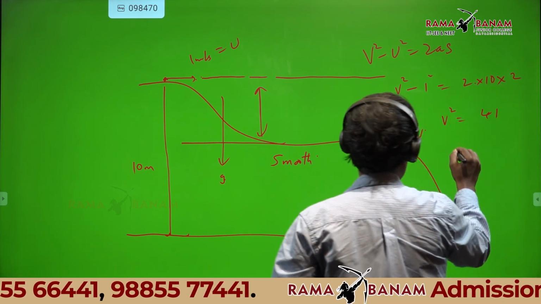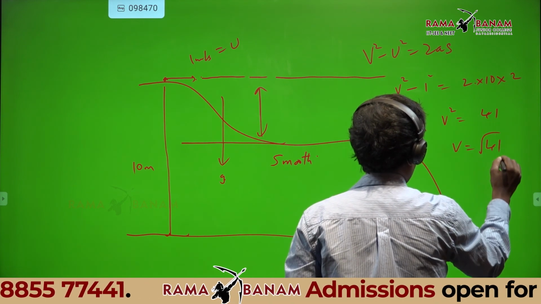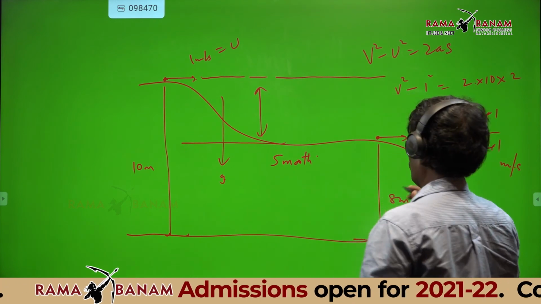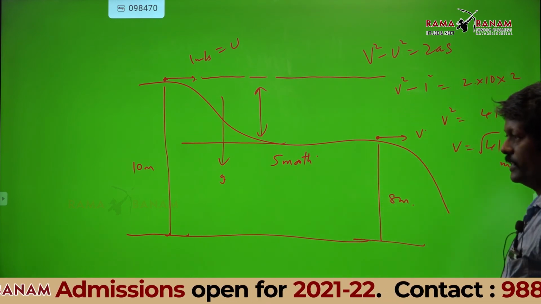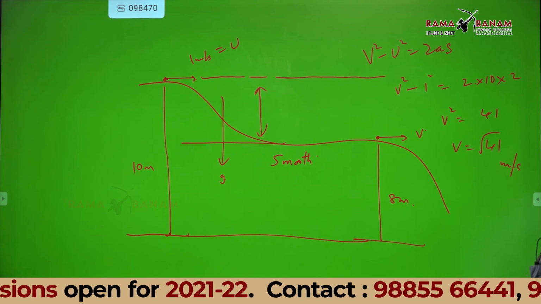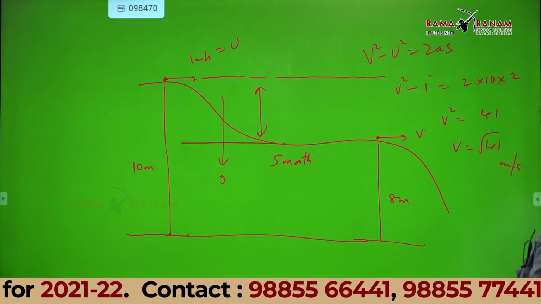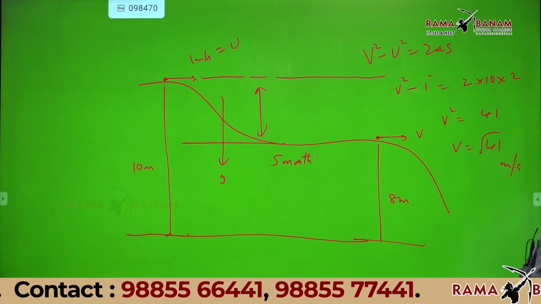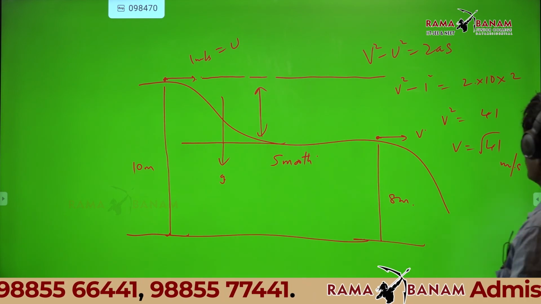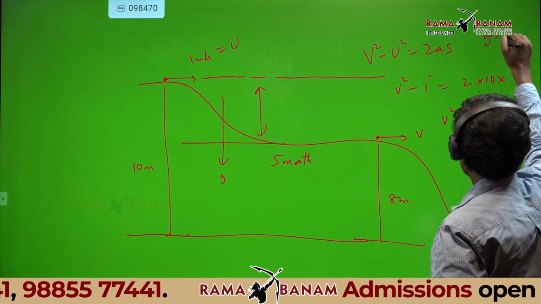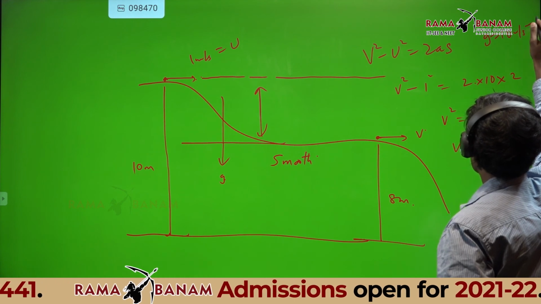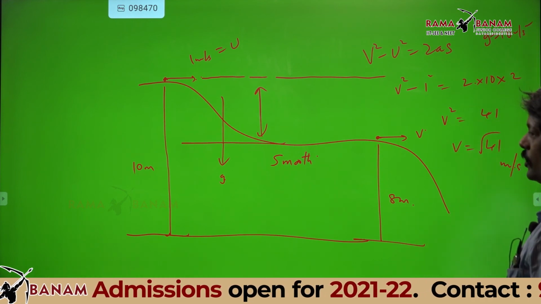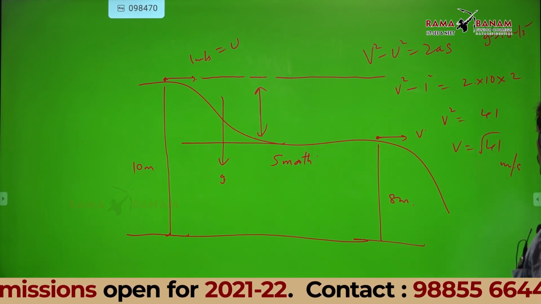So v equals square root of 41 meters per second. First write down, I will explain this point. I have taken g as 10 meters per second square, not 9.8, I took 10.